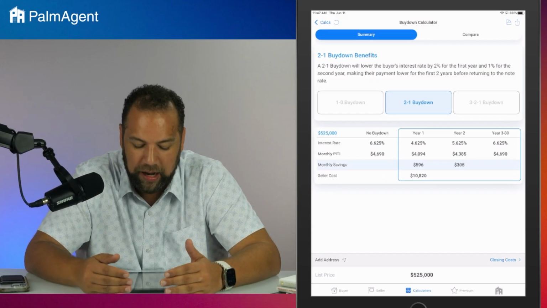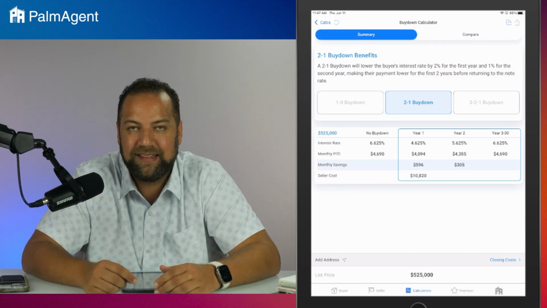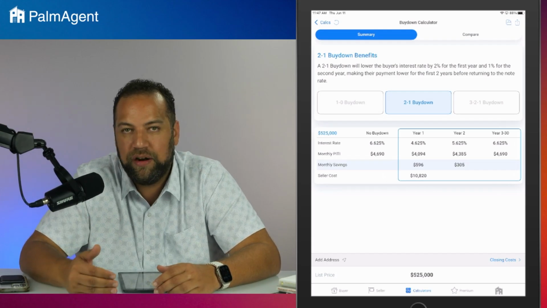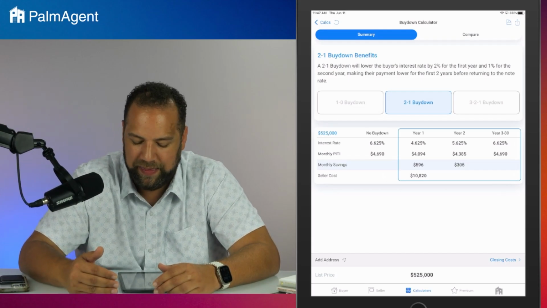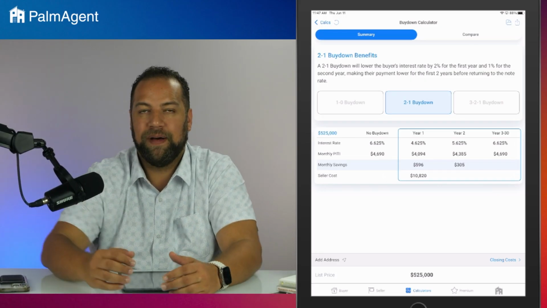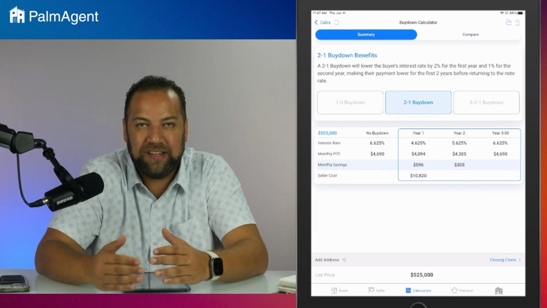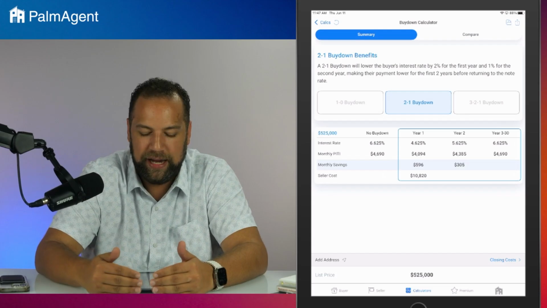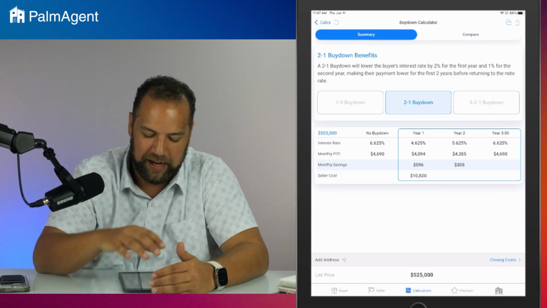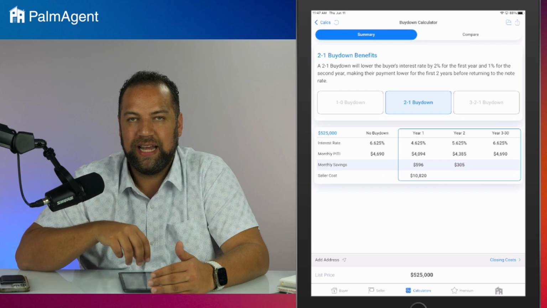Again, 10.8 is what it costs, but you're saving $596 a month for that first year. The second year, you're saving $305 a month. And then, of course, years 3 through 30, you're back up to that normal rate and the normal monthly payment. And so it gives us a clean way of illustrating to our buyer what's happening in this buy down and show them the savings that they're getting.